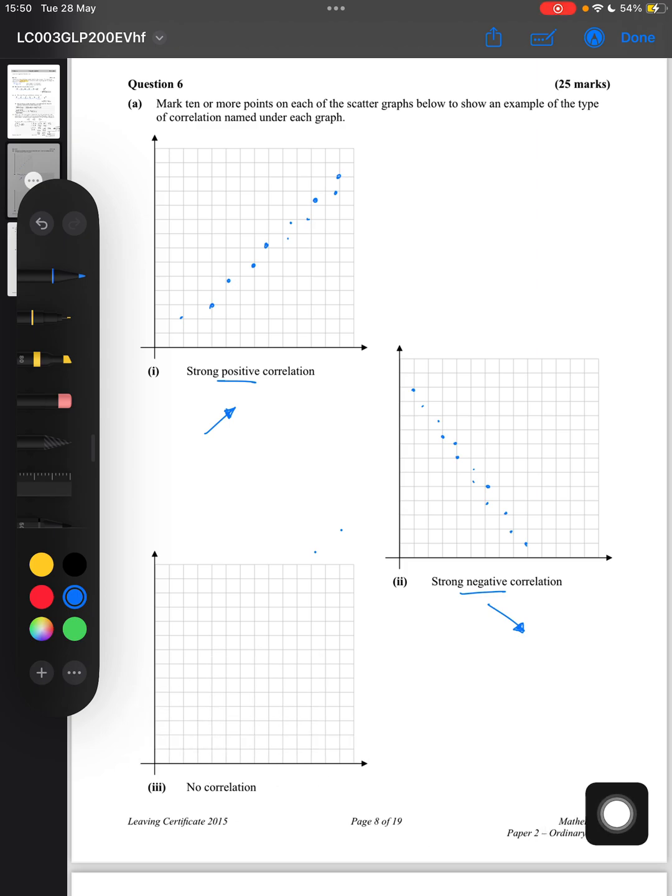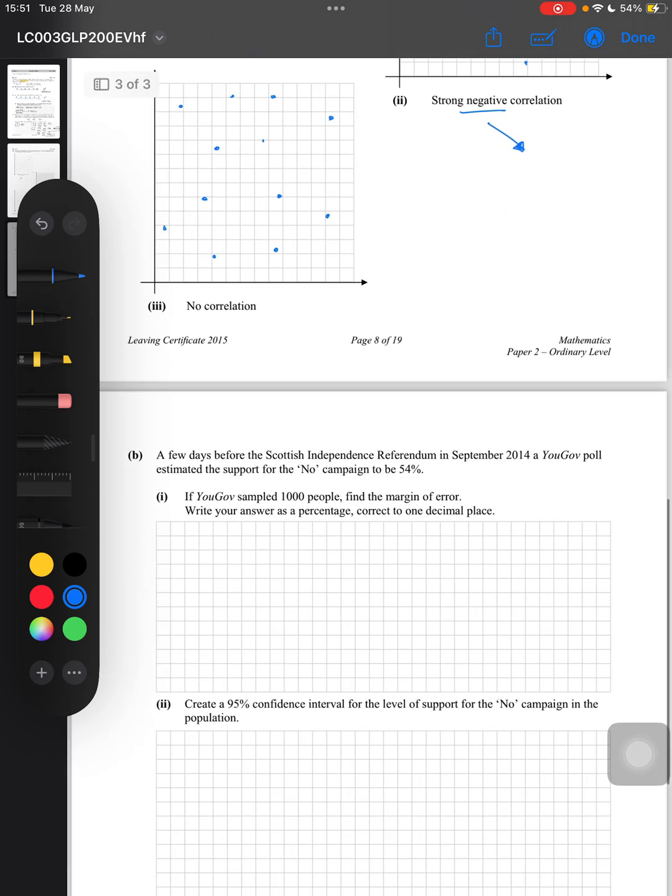This one, no correlation. Absolutely impossible to see where those lines would be. I should have done this whole thing in pencil because they are scatter graphs. Absolutely no clue where I would draw this line. So the 10 most random spots you can decide on. So I have 1, 2, 3, 4, 5, 6, 7, 8, 9, 10, 11, I think. I'll do one more just in case. Okay, so that is A.